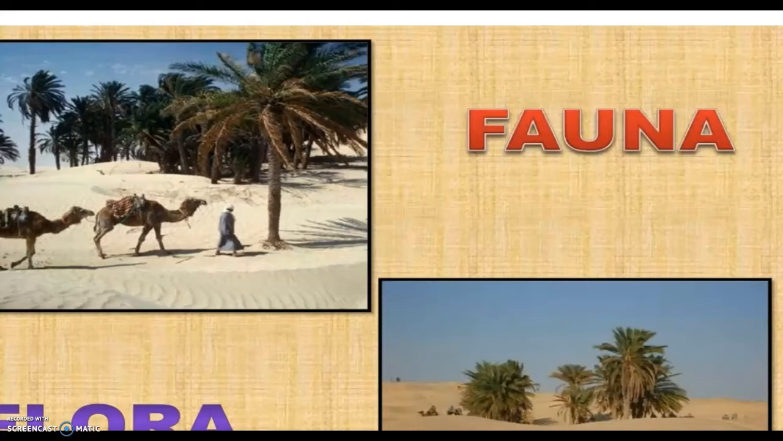Then what about the flora and fauna of the Sahara Desert? Vegetation in the Sahara Desert includes cactus, date palms, and acacia. In some places, there are oases, green islands with date palms surrounding them. Camels, hyenas, jackals, foxes, scorpions, and many varieties of snakes and lizards are the prominent animal species living here.